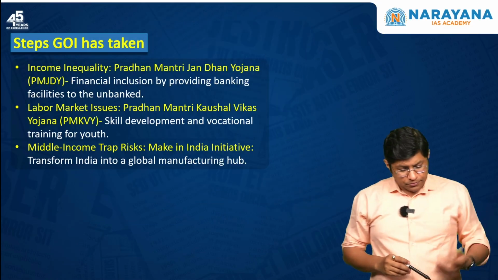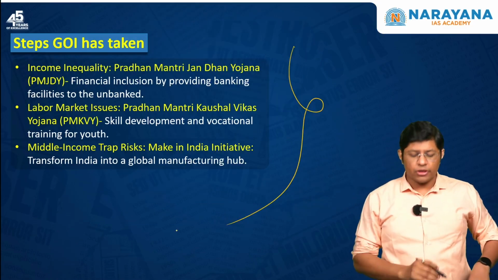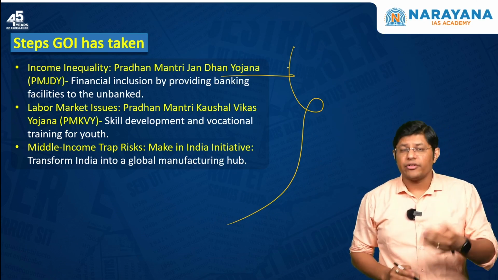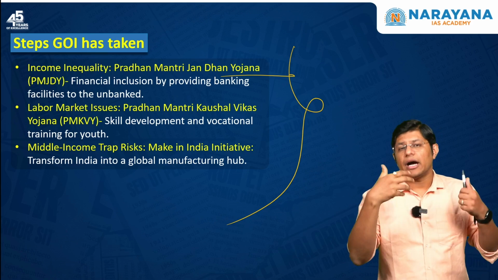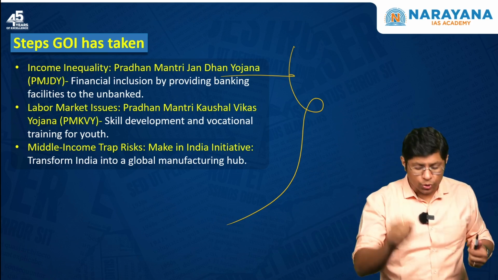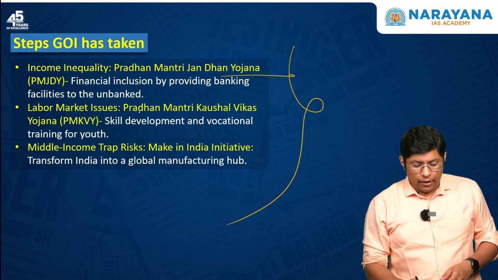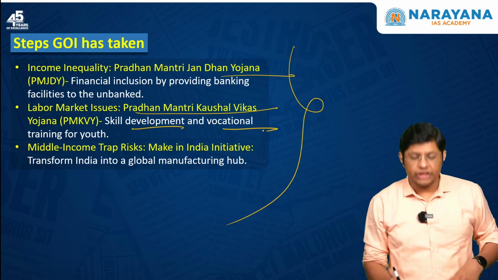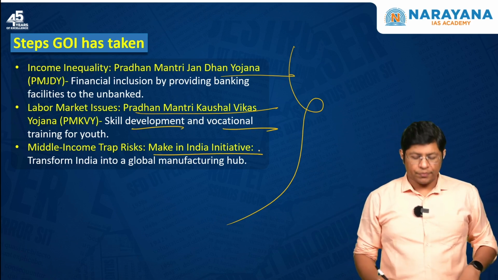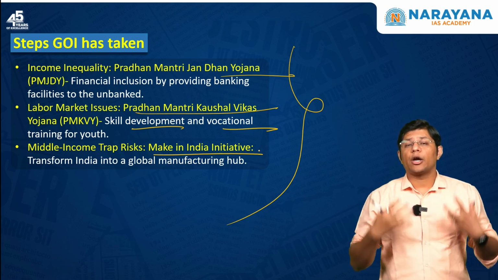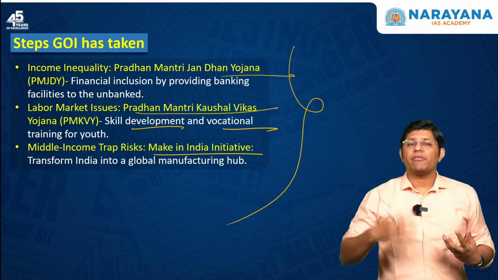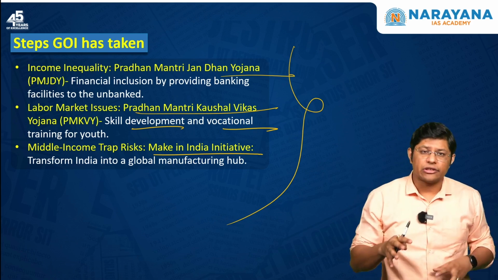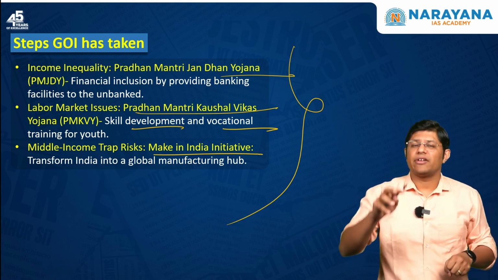So, these are some of the steps the Government of India has taken. For example, Pradhan Mantri Jan Dhan Yojana. Through this Jan Dhan Yojana, we are trying to open bank accounts for people who live in rural areas. Then, Pradhan Mantri Kaushal Vikas Yojana. Here we are focusing on skill development and vocational training. Then, Make in India. In order to make India a global manufacturing hub, we have initiated this Make in India campaign wherein we are trying to create that infrastructure so that global manufacturers as well as investments can pour